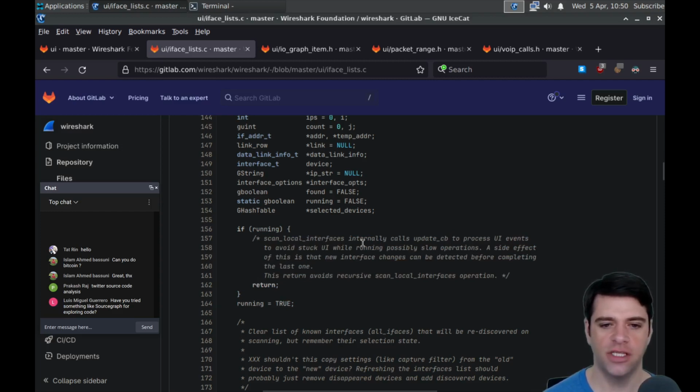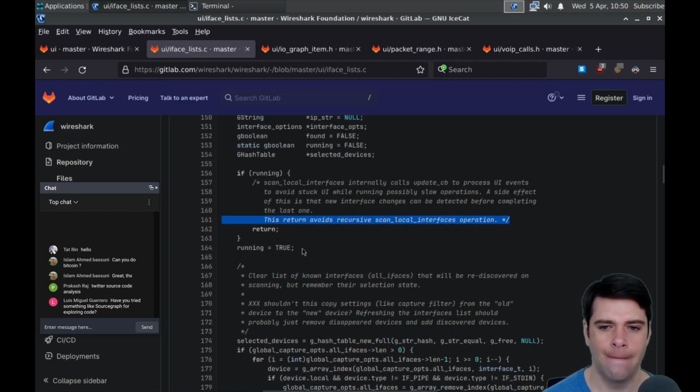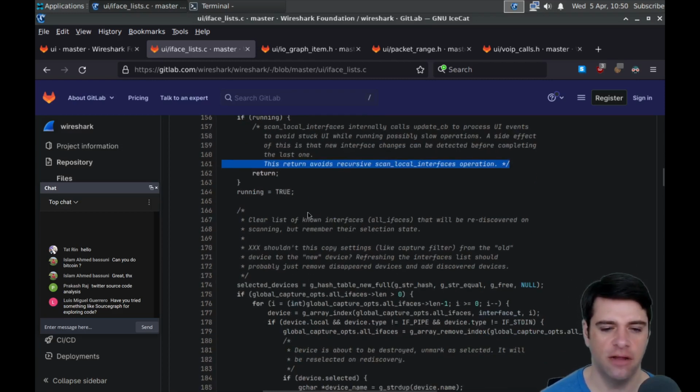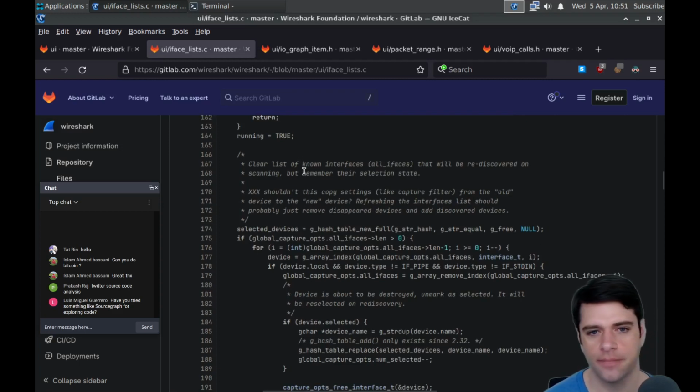A side effect of this is that new interface changes can be detected before completing the last one. This return avoids recursive scan local interfaces operation. So I guess you can call this maybe multiple times, and you don't want it to keep deeply nesting itself. So you just check whether it's already running, and if so, you just return, I guess.